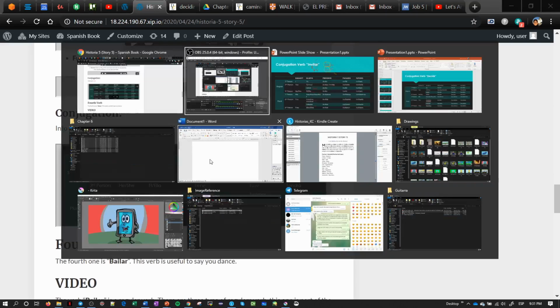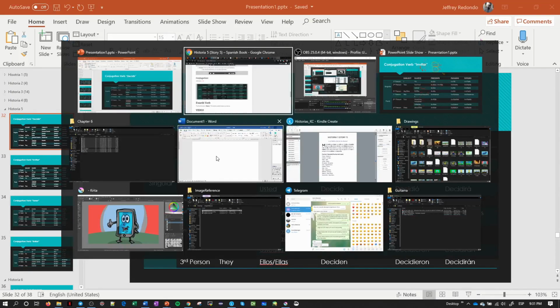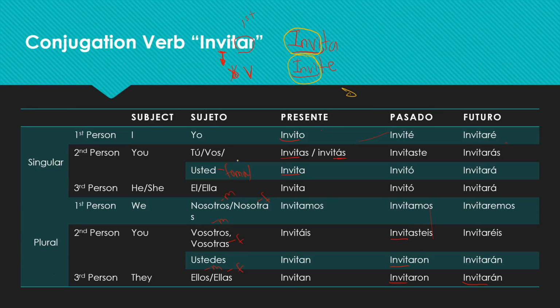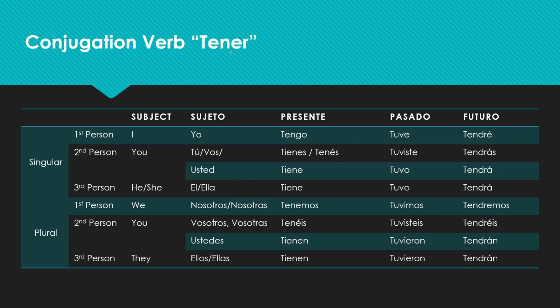So now let's go to the conjugation part. And we go to tener, irregular verb. You can see it changing. The root is different for past, present and future, presente, pasado, futuro. You only have to remember this verb because there is not anything that you can try to remember.